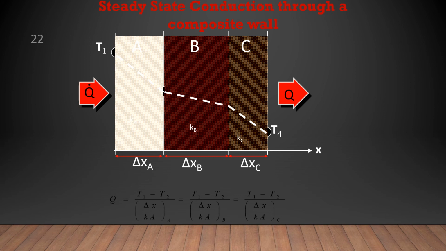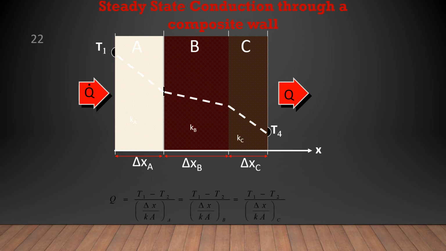So if you want to rewrite this, Q is equal to (T1 minus T2) divided by (del x divided by Ka), and this value is equal for all the other two materials also. So if we substitute, T2 is the intermediate temperature of these two surfaces.